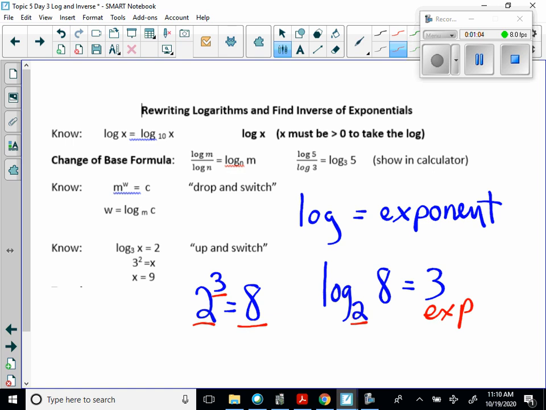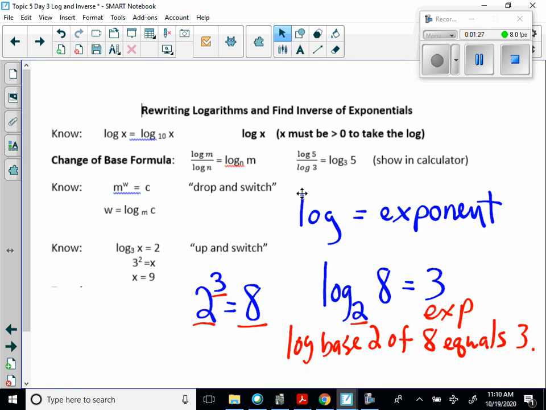So log base 2 of 8 equals 3. And that's how you express that in language. So log base 2 of 8 is equal to 3. So that's how we verbally express a log.